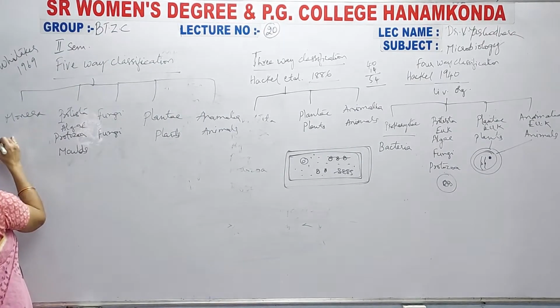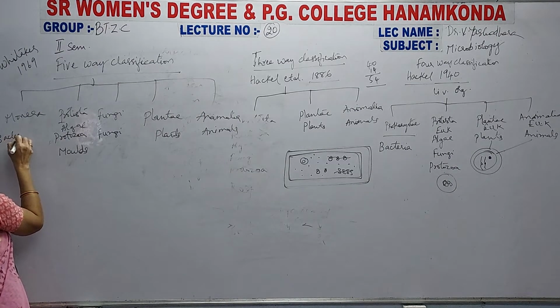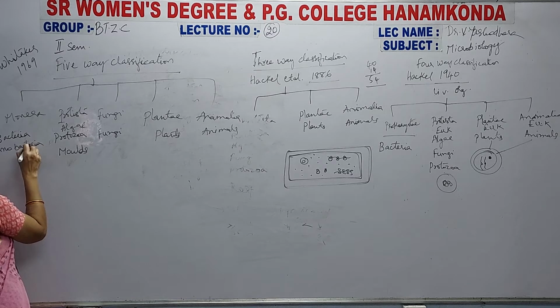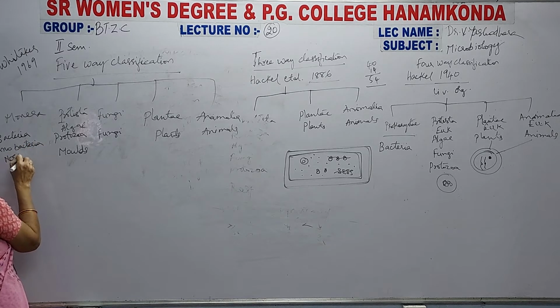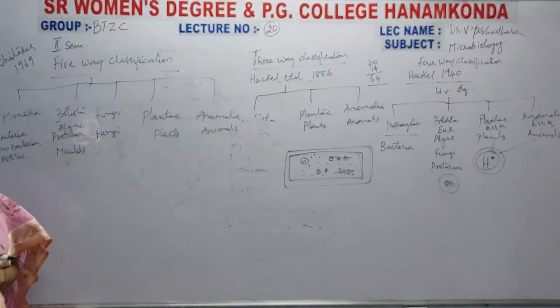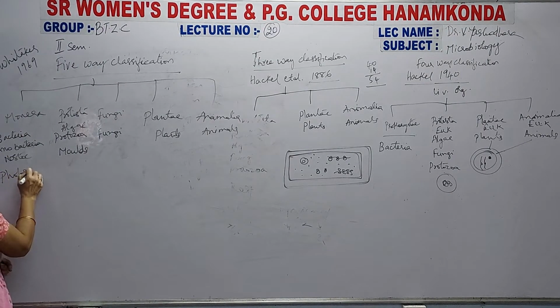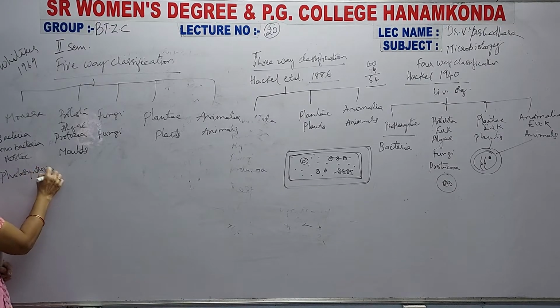Now in this he has given bacteria along with cyanobacteria. What is cyanobacteria? Nostoc, oscillatoria, they come under cyanobacteria. Now they consist of photosynthesis as their food material.